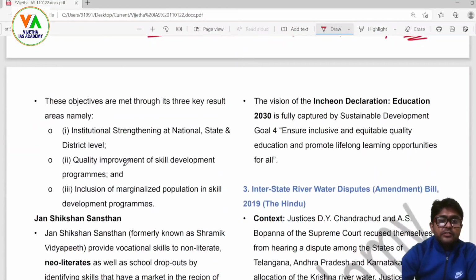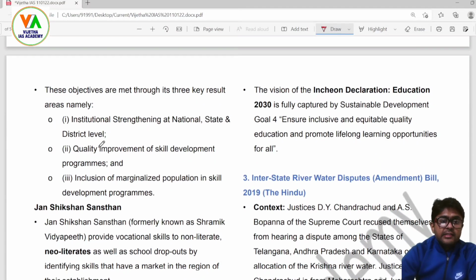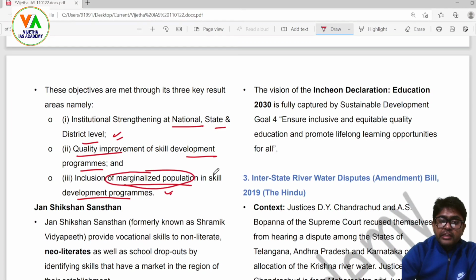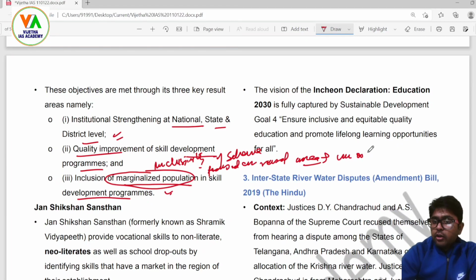Simple. These objectives are met through three key result areas: institutional strengthening at national, state and district level, quality improvement of skill development programs, and inclusion of marginalized population in skill development programs. This is showing the inclusivity of the scheme. It is also focused on rural areas, especially in unorganized sectors, both in urban and rural areas.